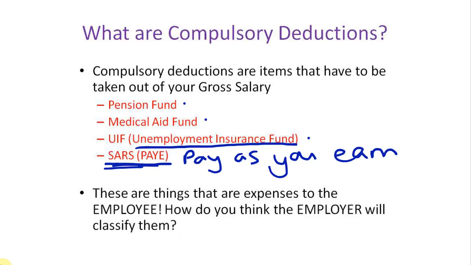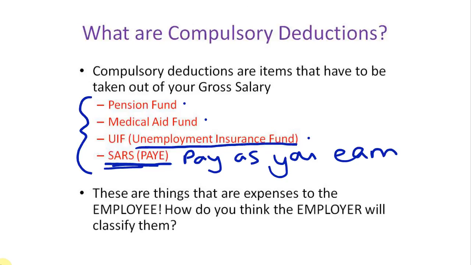Pay as you earn is held by the employer and is paid over to SARS on the employee's behalf. Actually, all of these items, your compulsory deductions, are held back on the employee's behalf and then paid by the employer to the relative funds and to SARS. Alright, so these are things that are expenses to the employee.